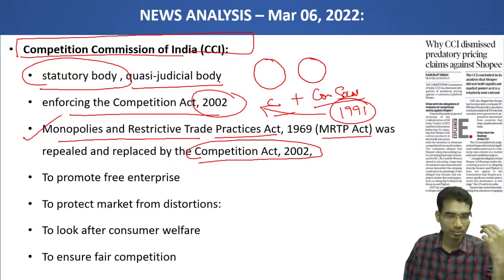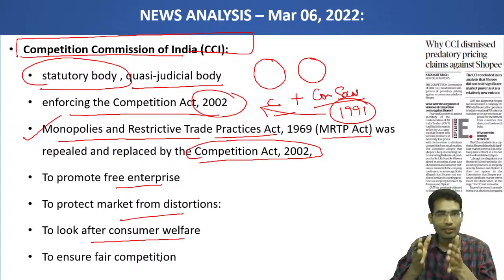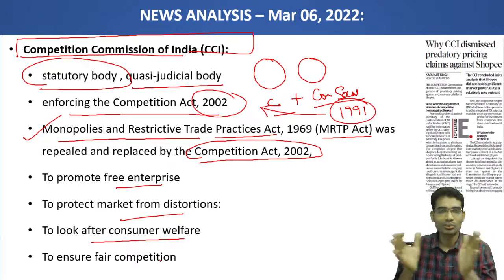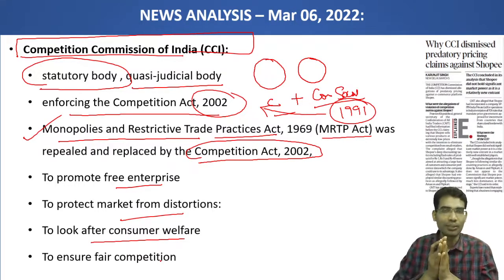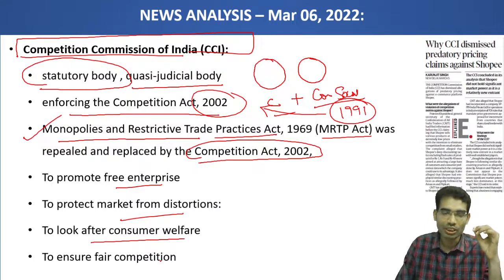The purpose of this organization is to promote free enterprise, to protect the market from distortions, to look after consumer welfare, and to ensure fair competition. When there are multiple competitors for the same product, fair competition should be there. No unfair practices should be followed by any company so that it can monopolize the complete market. This is the purpose of the Competition Commission of India.